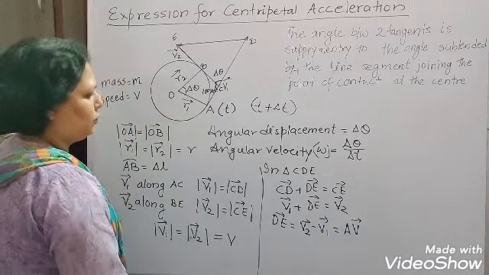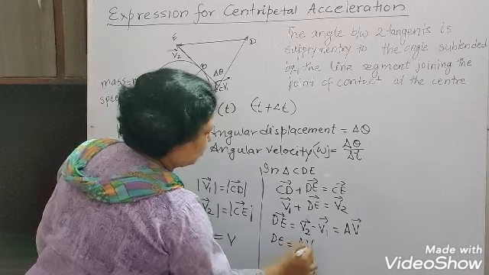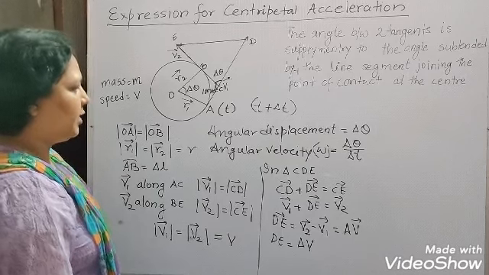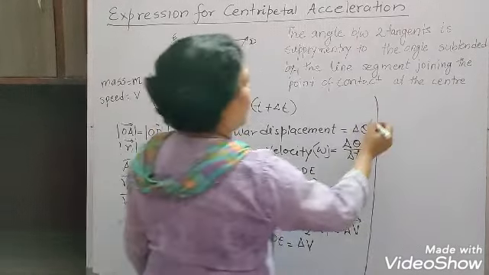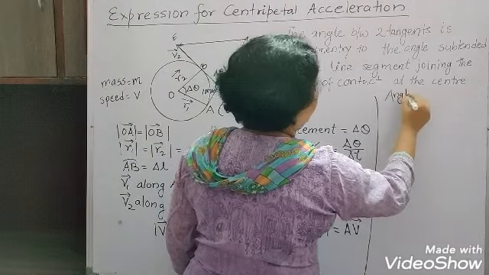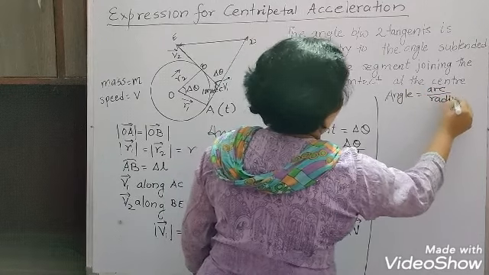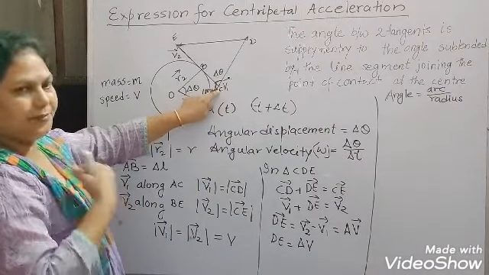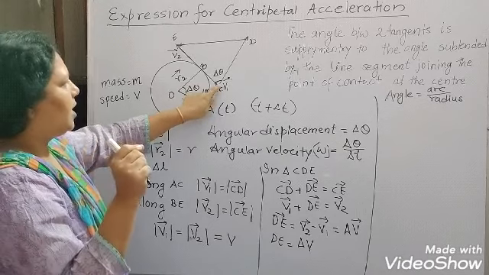Okay, or if you just take the magnitude, what you can write? DE is equal to del V, you can write here. Okay, we are taking the magnitude only. Now one more thing we know here, that is angle is equal to arc upon radius.